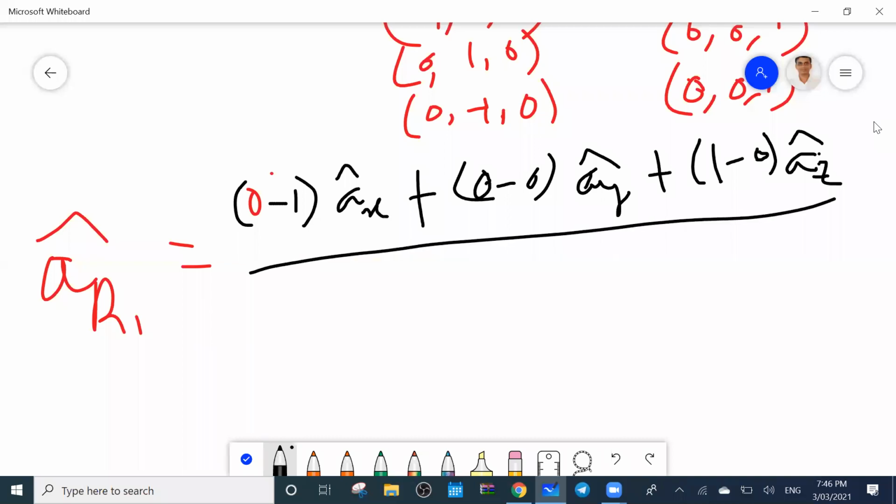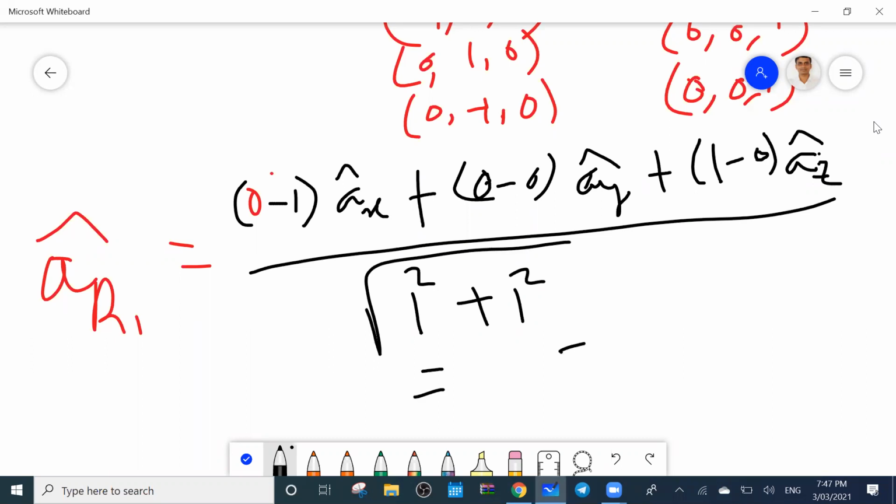By magnitude. So this is 1 square, this is 1 square. So what can I write? 1 square, root of 2. 0 square plus 1 square, root over. Yes or no? Yes, sir. So what is the value you got?